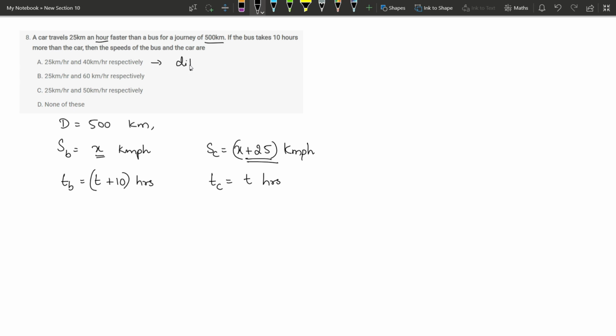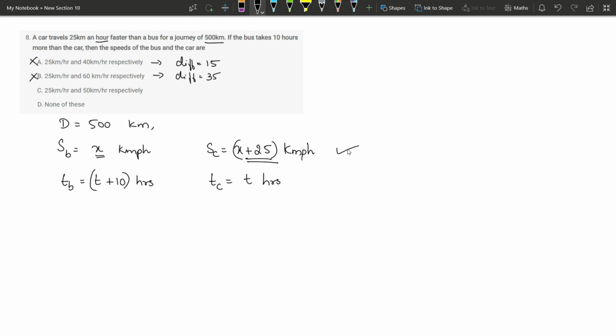Here the difference is 15, which cannot be the answer. And in the second option, option B, the difference is 35, which cannot be the answer again. If you check the third option, one of the answers is 25 and the other one is plus 25, which is 50. So that matches this information.